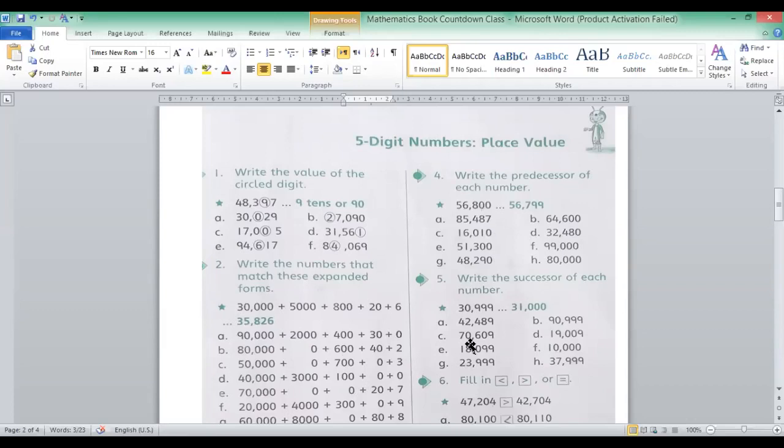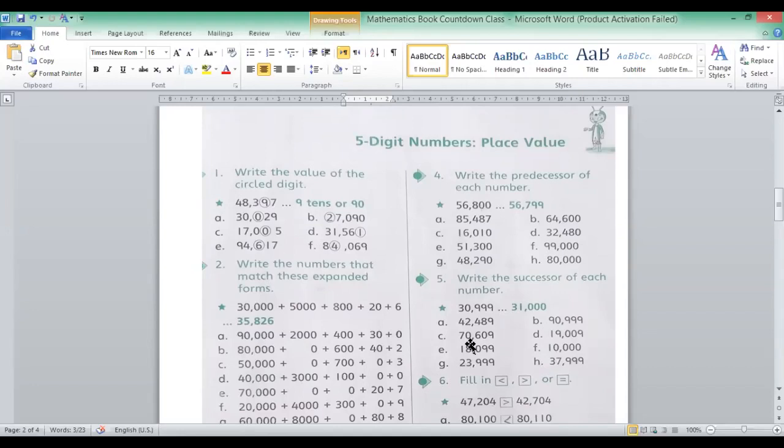In page 5, we will discuss the same topic, 5-digit numbers, but here we just want to learn about the value of different digits, location and position of different digits, how to expand the number, and how we write the given number in expanded form. And the next one is how we write the predecessor.